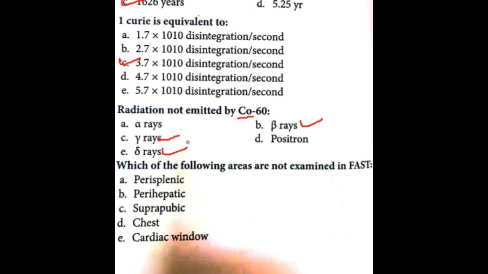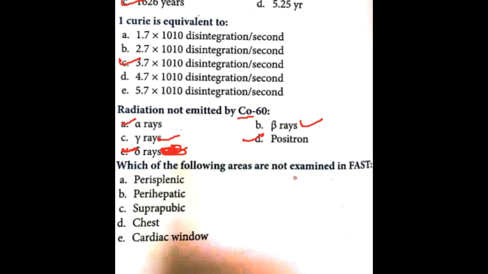Not delta, mainly beta and gamma rays. Beta and gamma rays are emitted by cobalt-60, only beta and gamma rays. So the ones not emitted are alpha, positron and delta rays. In cobalt-60, beta and gamma rays are emitted.